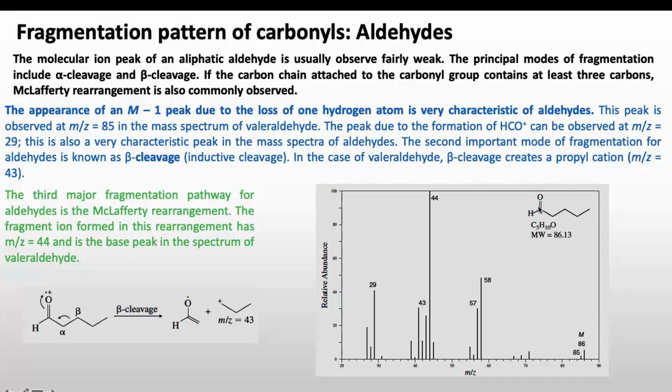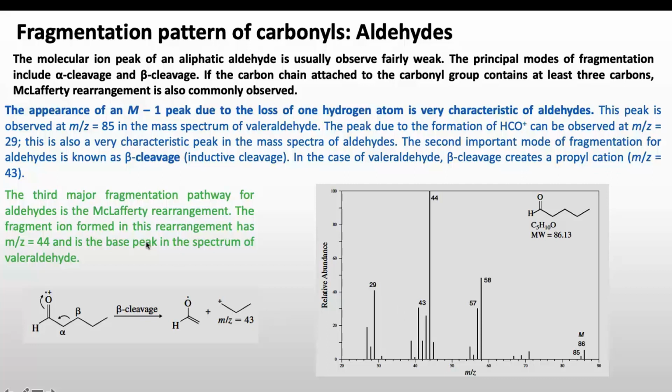And the second important mode of fragmentation for aldehyde is known as beta cleavage or inductive cleavage. So this is the beta cleavage in case of aldehyde. This bond or this pair of electrons is moving this side. So finally we will see a fragment cation at mass 43, and this will appear in the mass spectrum. So this is the peak for this fragment.